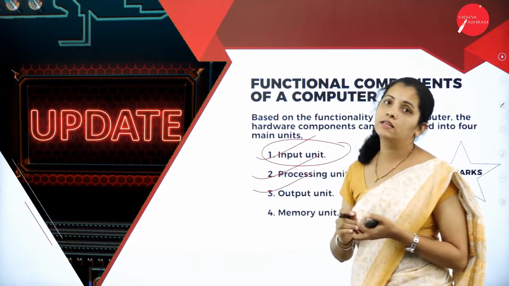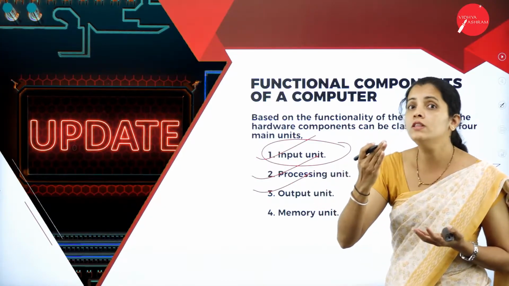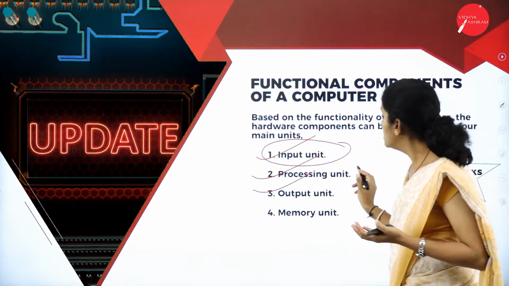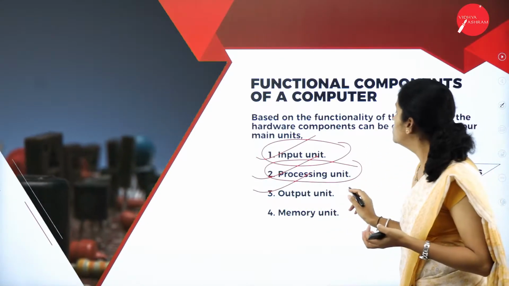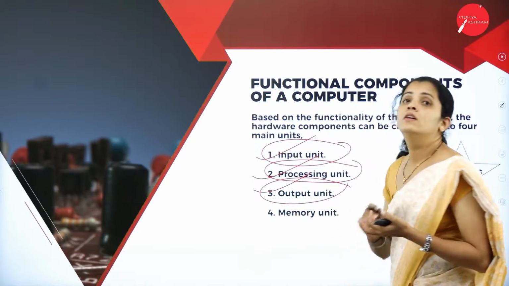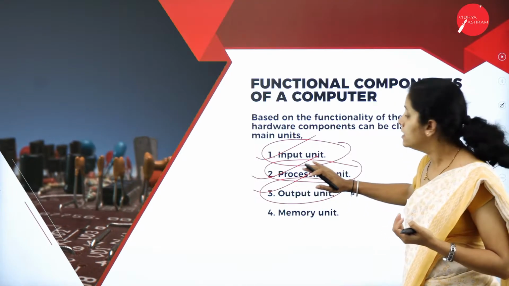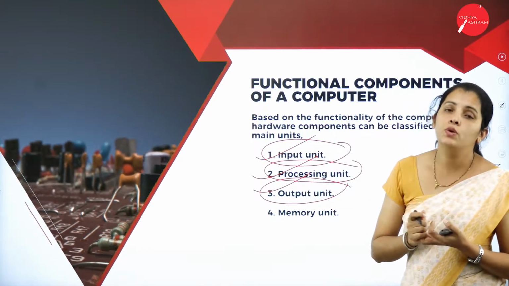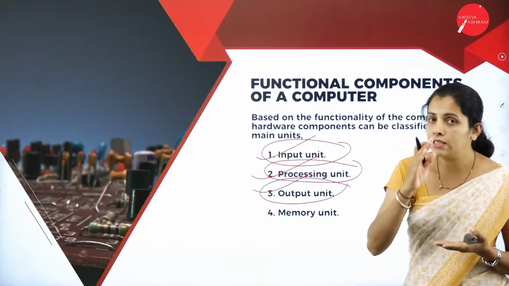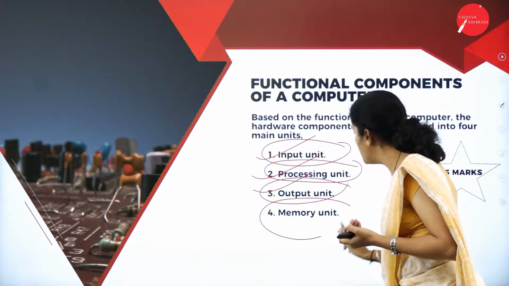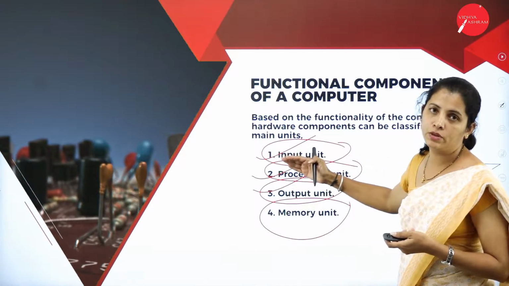Then the computer is responsible for processing or executing all the input, that is done by using the processing unit. Then it is going to display the result to the user via the output unit. At the same time, it is going to store the result for future use, which happens because of the memory unit. So these are the functionalities of the computer system.